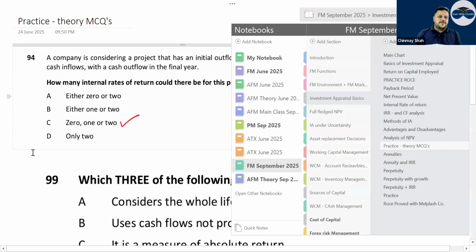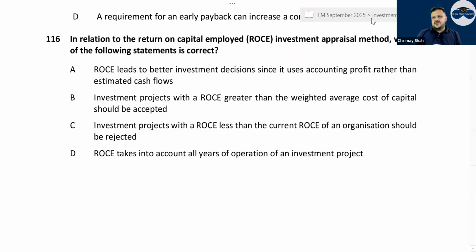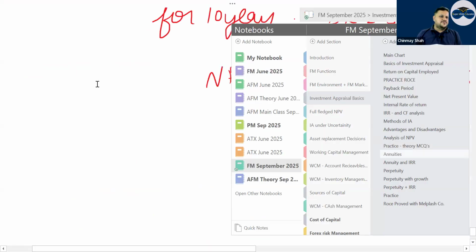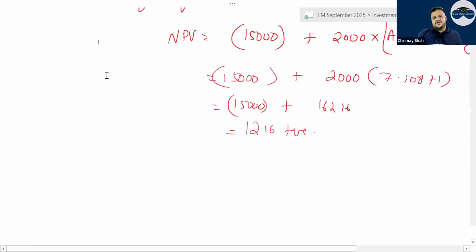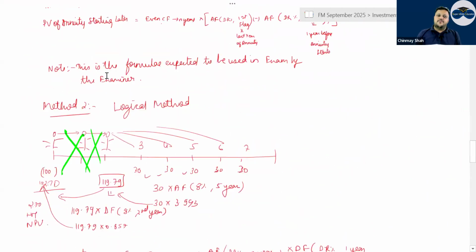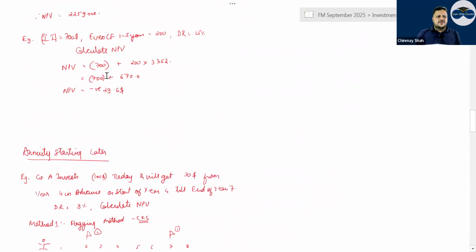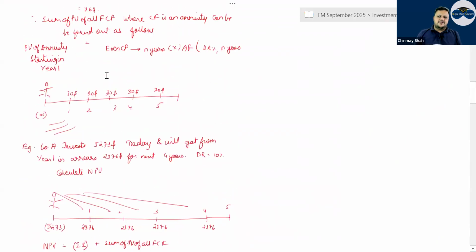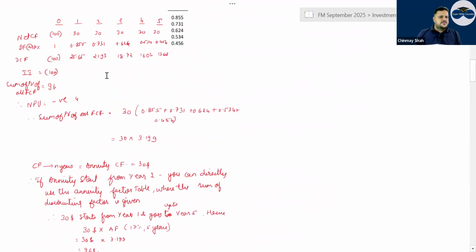Now, I have done a lot of practice of theory MCQs in between. You can have a look at the theory MCQs, no tension. Then we came to annuities. Annuities is nothing but the same cash flow, an even cash flow, repeated for n number of years. N means the number of years, that is a finite number of years.